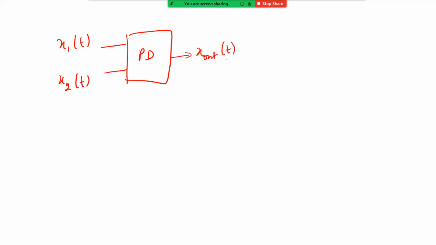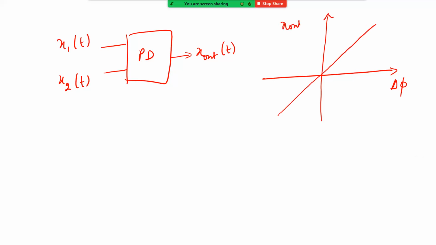Now what is it that you want this phase detector to do? Going by the name phase detector, what is it supposed to do? My x-axis is this delta phi, and my y-axis is x out bar, which is the averaged value or the DC value of x out.